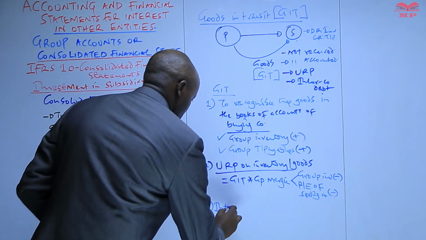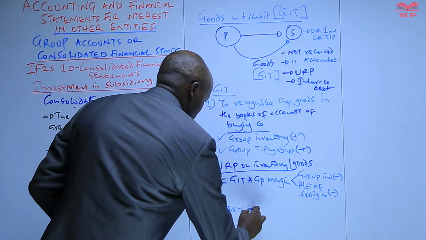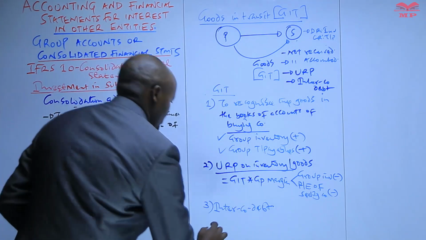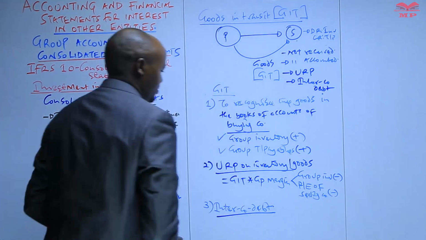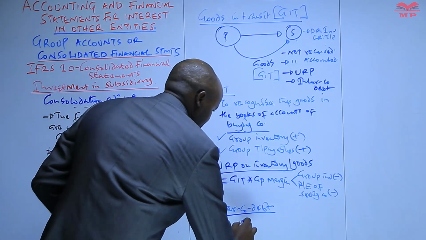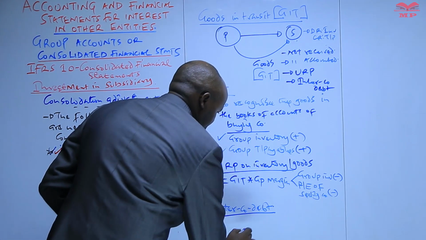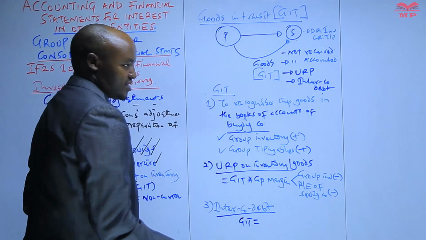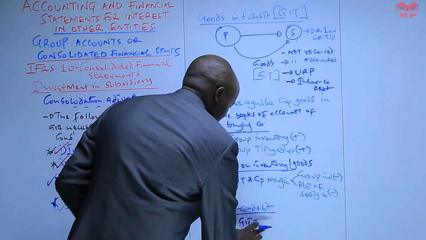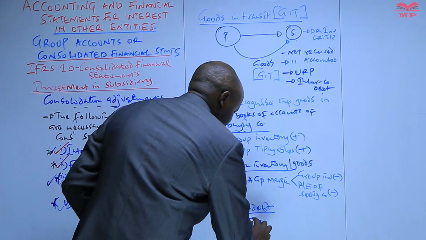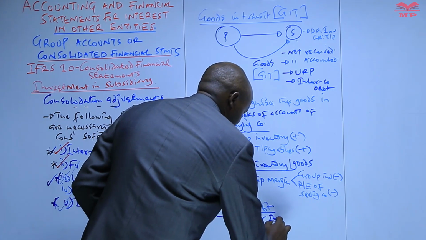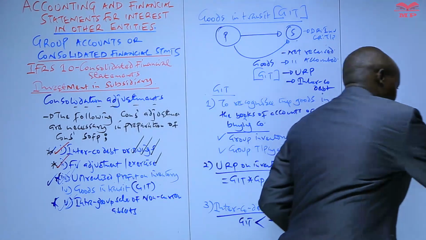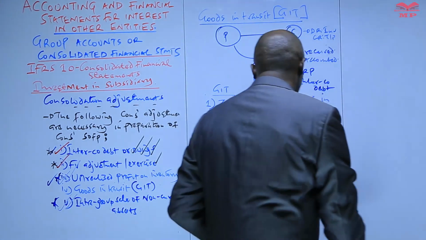And the other adjustment, number three, is that this particular goods will also give rise to an amount of intercompany debt. Basically, the amount of intercompany debt will be equal to the goods in transit. So this amount of intercompany debt, we less this from the group receivables and also from the group payables.